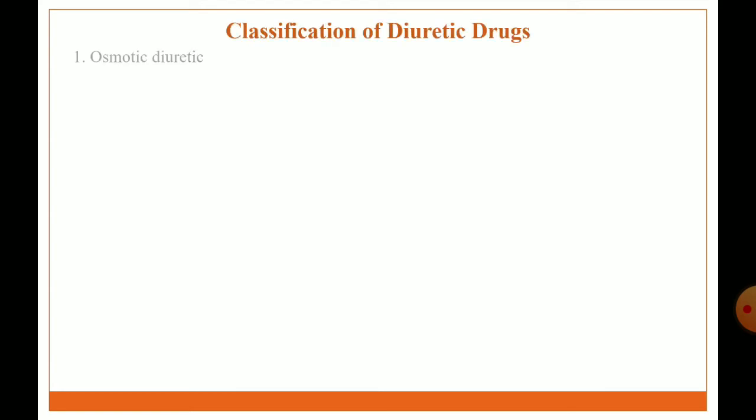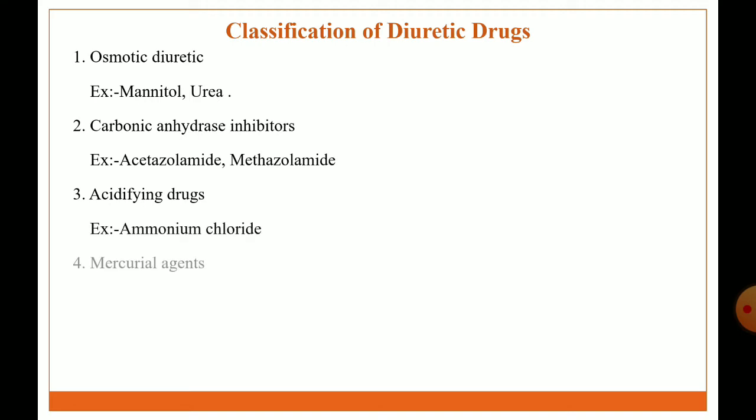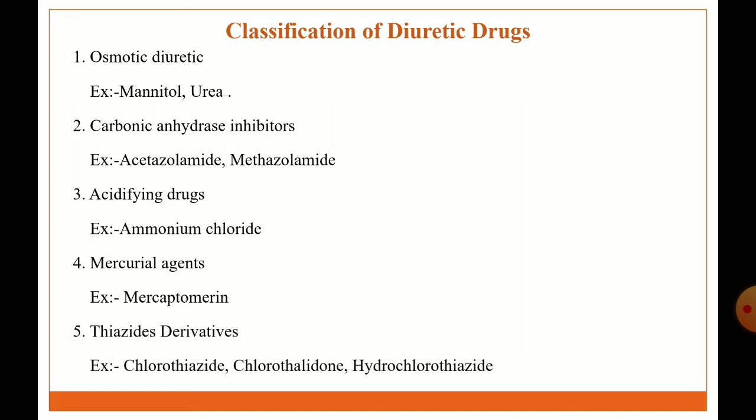Classification of diuretic agents. First class is osmotic diuretics. Example: mannitol, urea. Next class is carbonic anhydrase inhibitors. Example: acetazolamide, methazolamide. Next class is acidifying drugs. Example: ammonium chloride. Next class is mercurial agents. Example: mercaptomerin. Next class is thiazide derivatives. Example: chlorothiazide, chlorthalidone, hydrochlorothiazide.